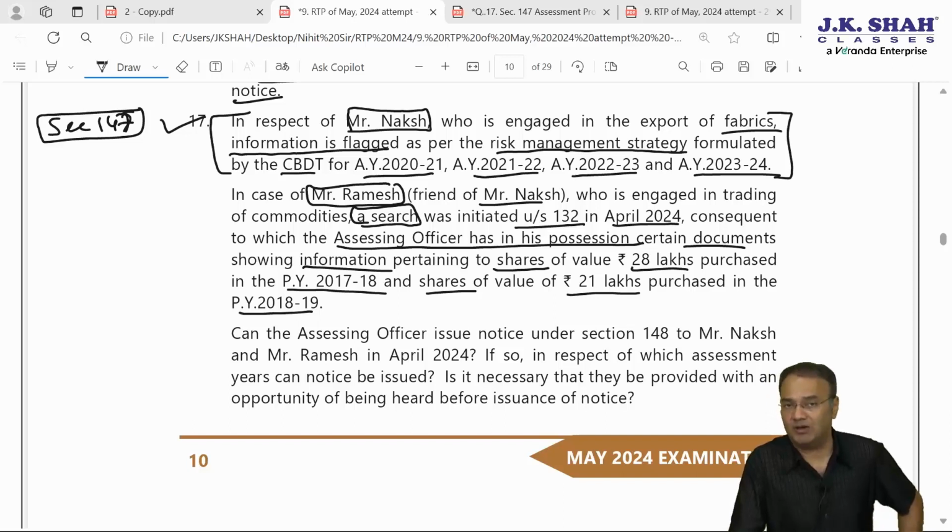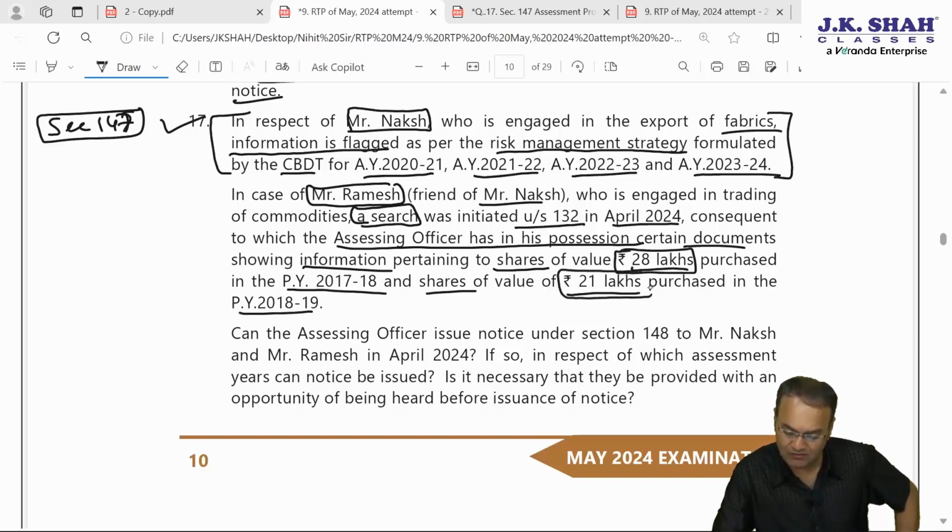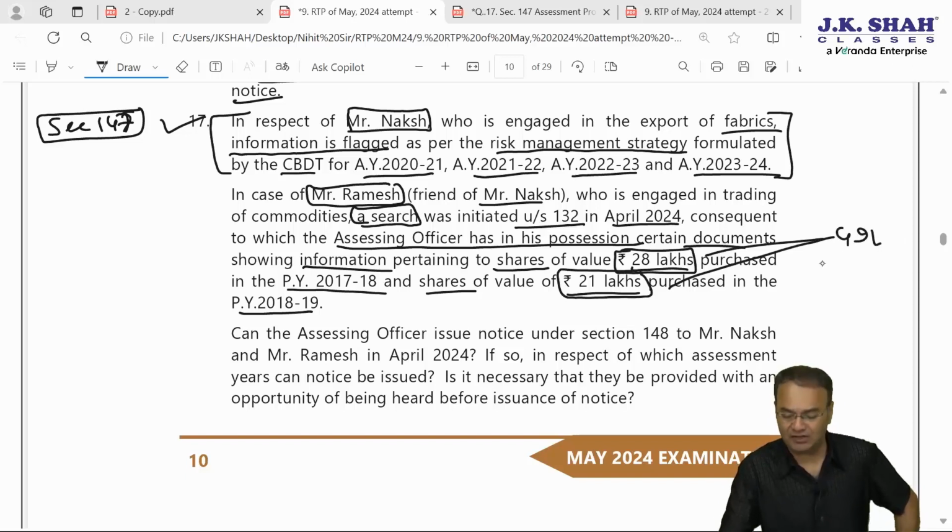Previous year 17-18 and previous year 18-19, that is AY 18-19 and 19-20. 28 lakh rupees worth of shares and 21 lakh worth of shares totaling to 49 lakhs, which is less than 50 lakhs.